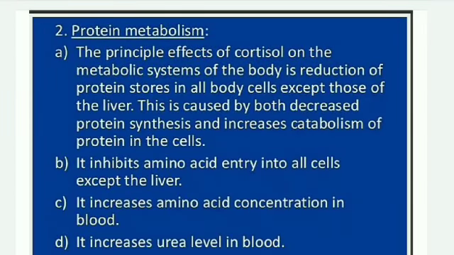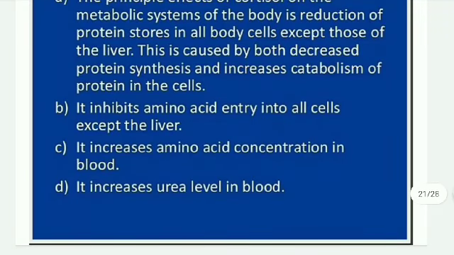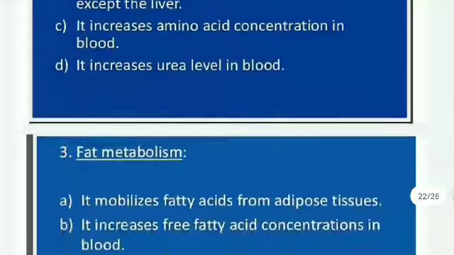Protein metabolism, second effect. The principal effect of cortisol on the metabolism of the body is reduction of the protein stores in body cells except those of the liver. This is caused by both decreased protein synthesis and increased catabolism of protein in the cells. It inhibits amino acid entry into the cells except the liver. It increases the amino acid concentration in blood. It increases the urea level in blood.